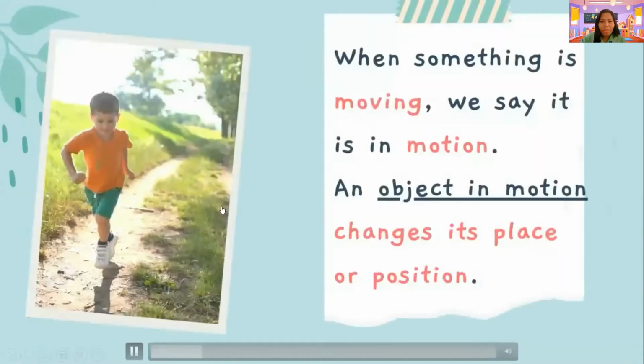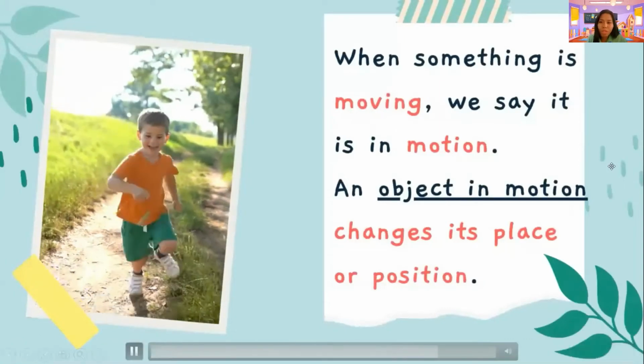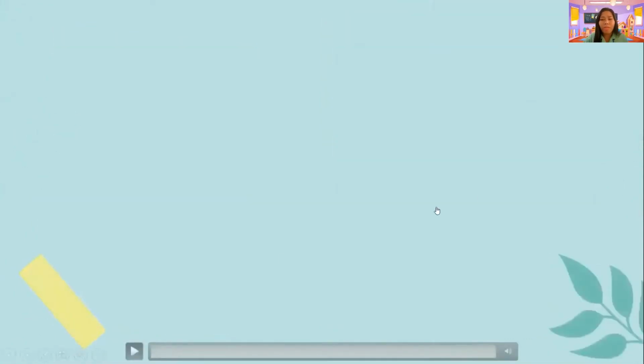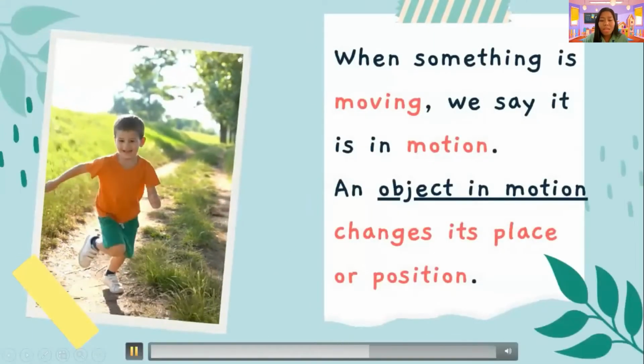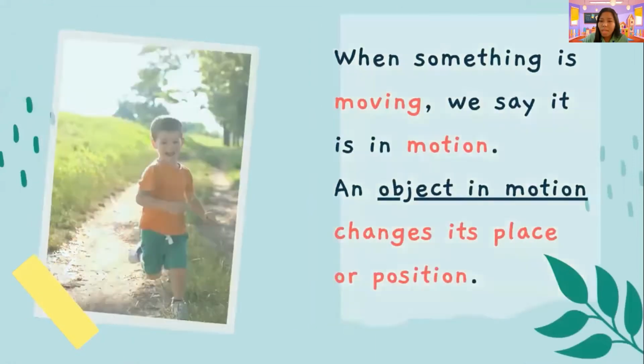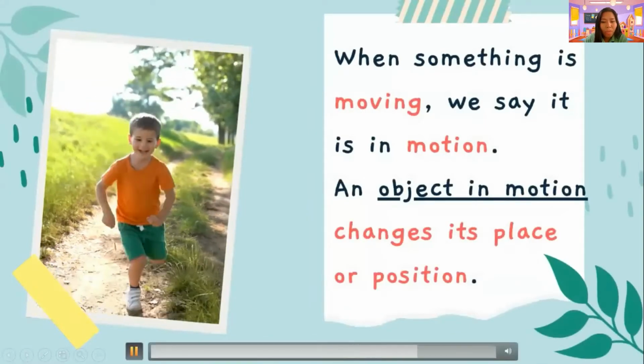When something is moving, we say it is in motion. So when something is moving, Grade 1, just like this one, we say it is in motion. An object in motion changes its place or position.